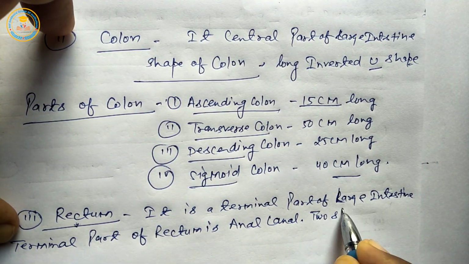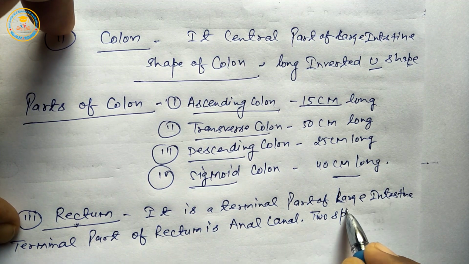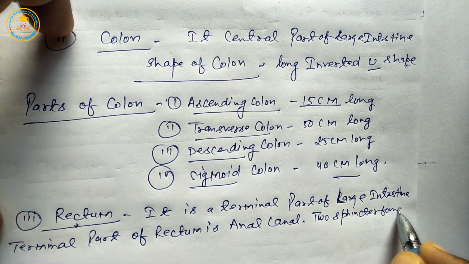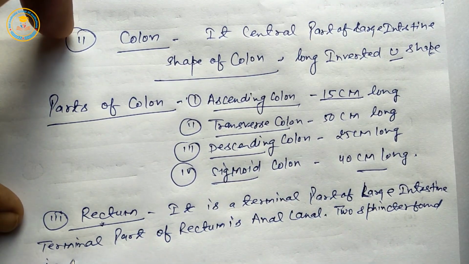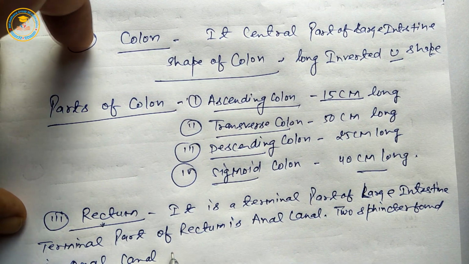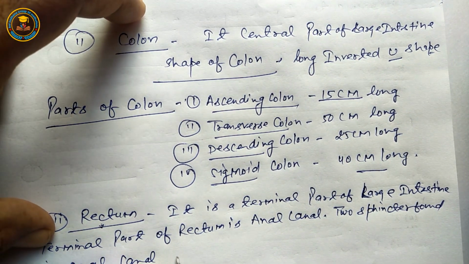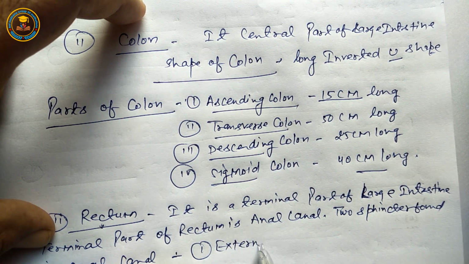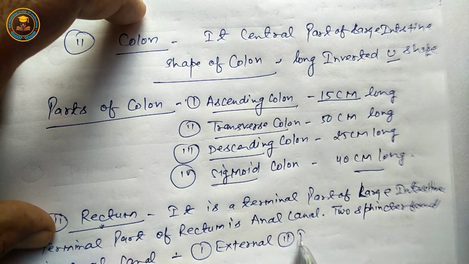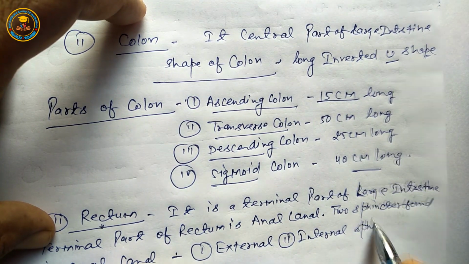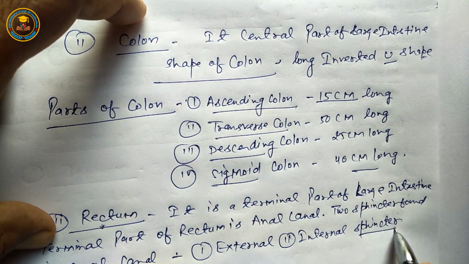Next, two sphincters are found in the anal canal. First is external, second is internal. A sphincter means a barrier.